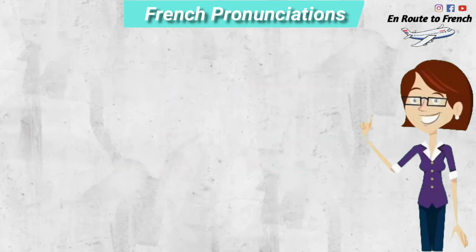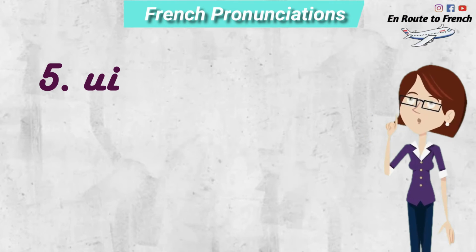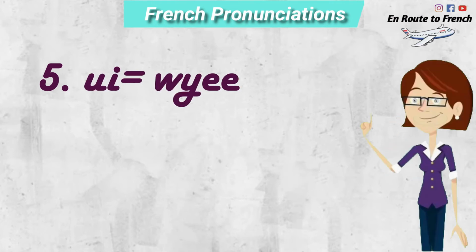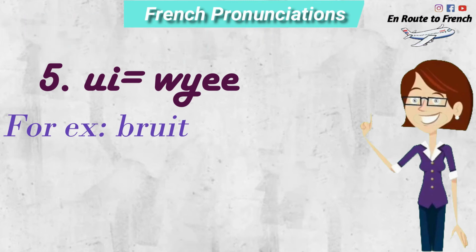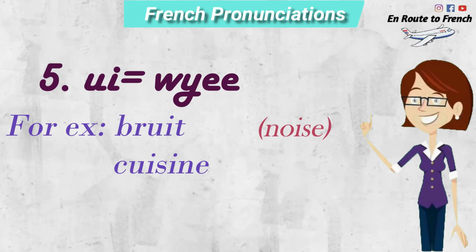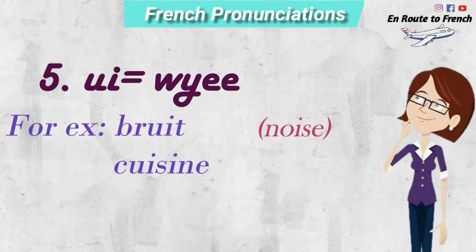One of the major combinations that we see in French is U-I, which is a very particular sound, and it is oui. For example, bruit, which means noise. Cuisine, which means kitchen.